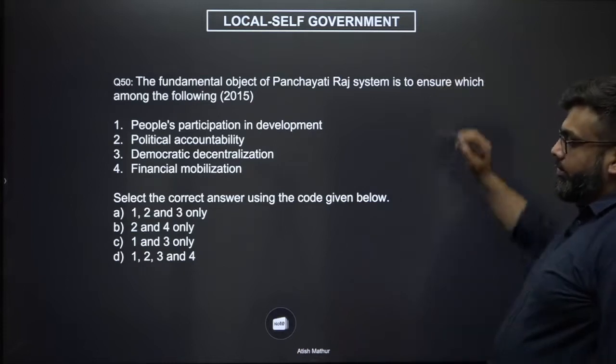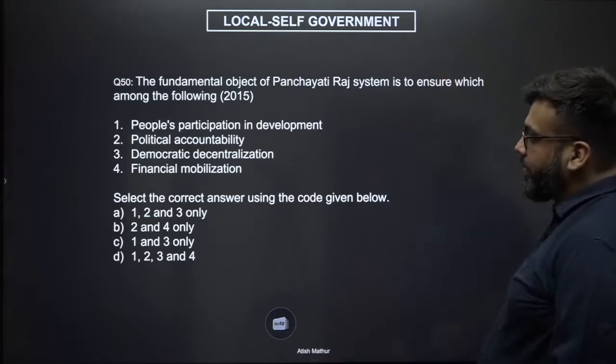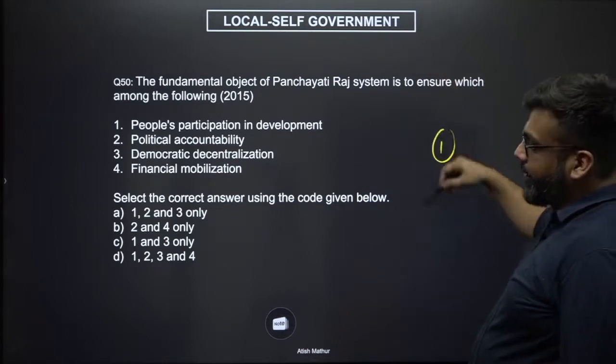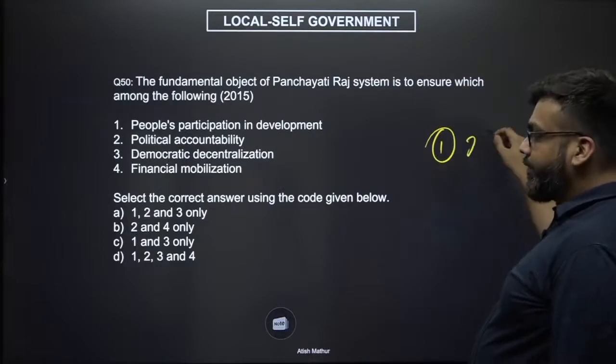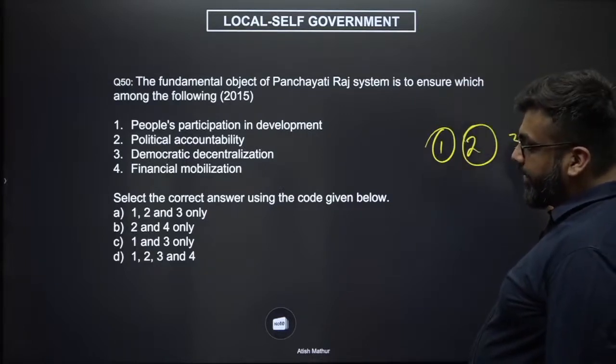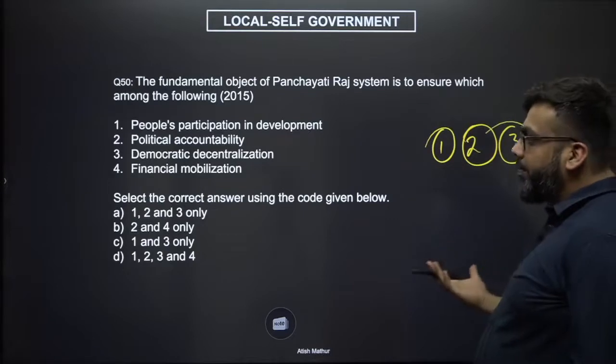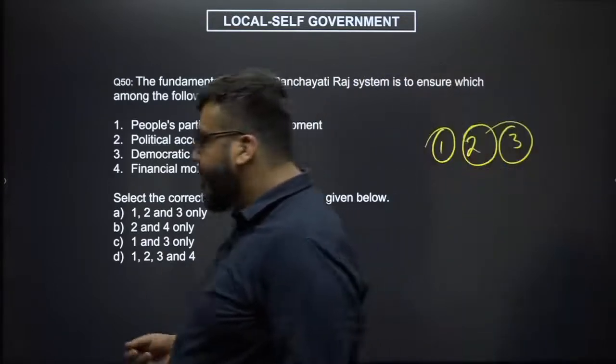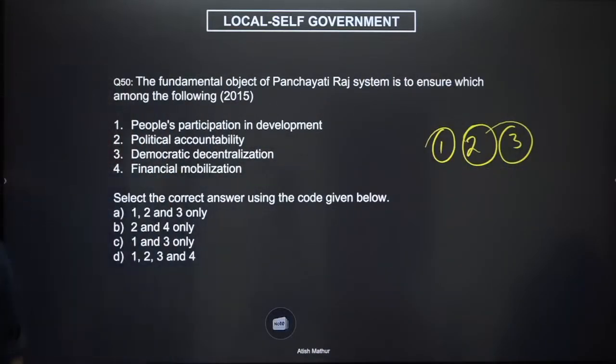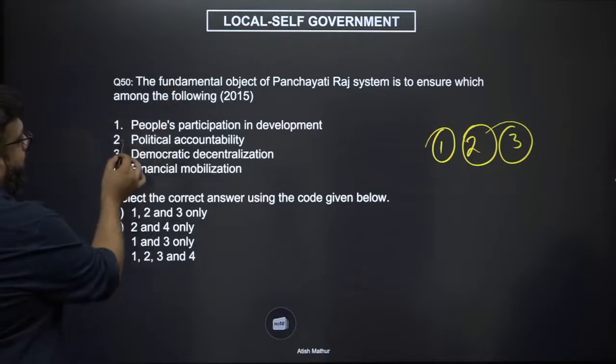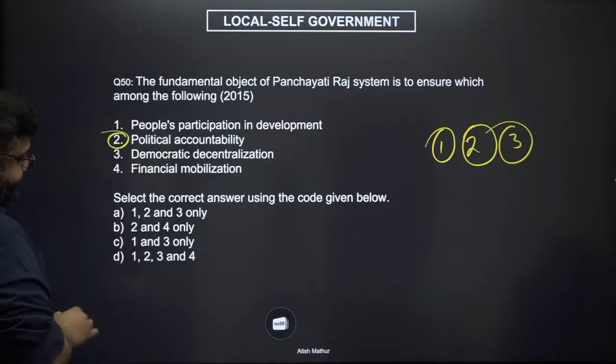So we see, now this becomes difficult because in 3 options we have 1, in 3 options we have 2, and in 3 options we have 3. So it almost becomes very, very difficult to apply the option elimination technique on option combos, right? Now let us see political accountability, right?